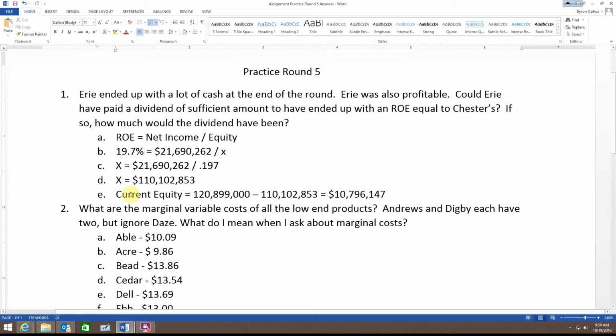ROE is equal to net income divided by equity, okay? Our net income isn't going to change as a result of paying out a dividend, but our equity will. Sometimes people erroneously think that dividends have an effect on income. It does not, because dividends are paid after all the taxes and everything are calculated, so it instead comes out of earnings or retained earnings and gets paid out to shareholders in that fashion. So our net income stays the same.